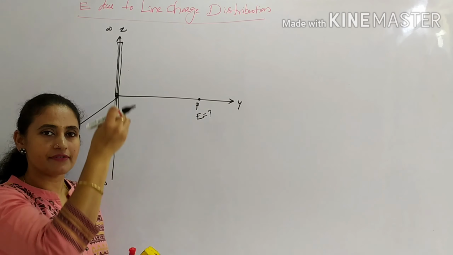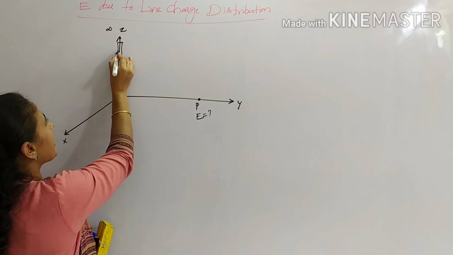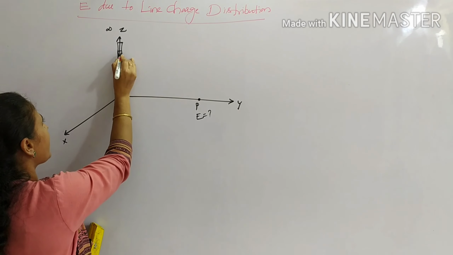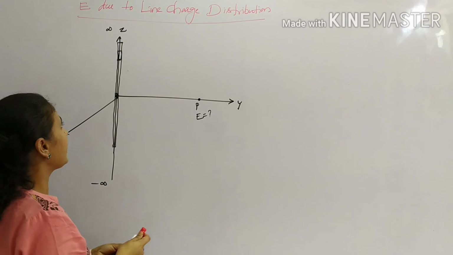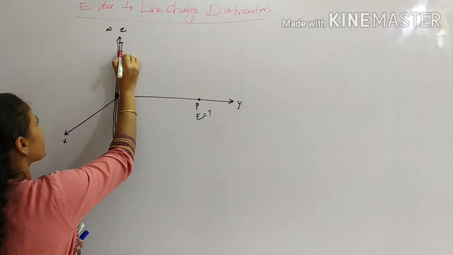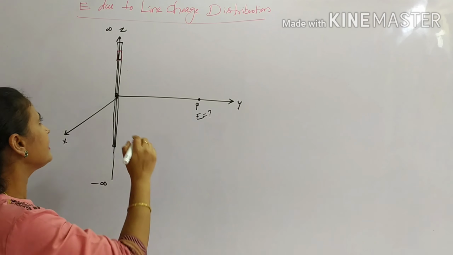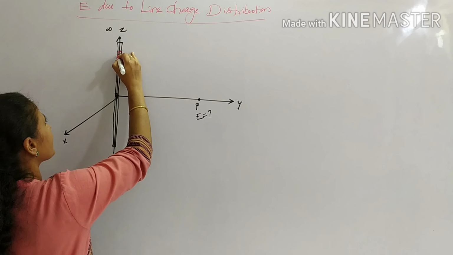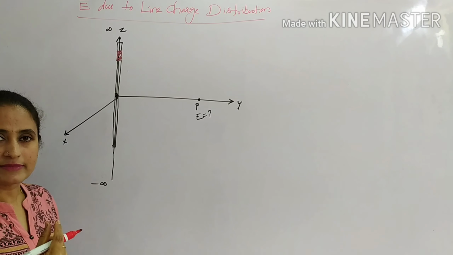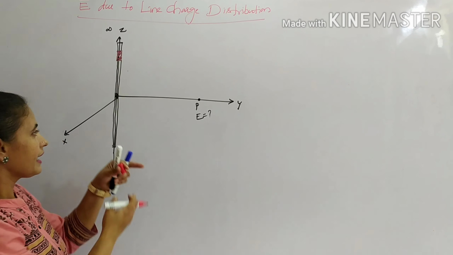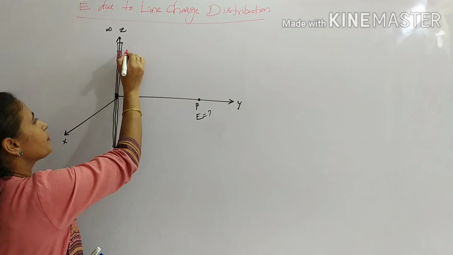Instead of considering the whole line charge, what we do is consider a small differential part of the line charge. Instead of the infinite line charge, I consider one small bit, a differential amount. Let this be dz, a small differential length, which carries some charge called dq. In the infinite length of charge, I consider one differential amount that will act as a point charge.